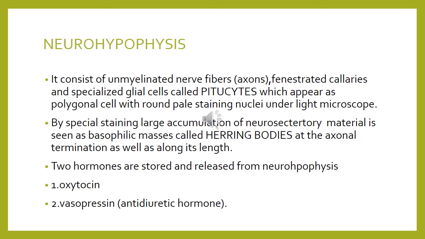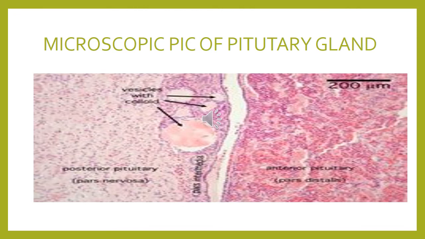And what are pituicytes? The pituicytes are the specialized glial cells. This is the microscopic picture of the pituitary gland. On your right side, you can see the different staining and clusters of cells in the form of cords and rounded structures which are separated from each other by scanty connective tissue. This is actually the anterior pituitary, and this is how it appears under the microscope.